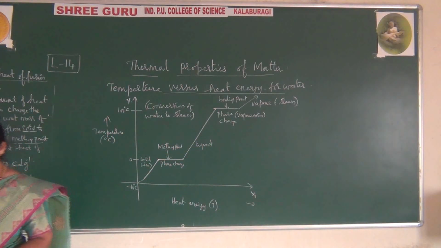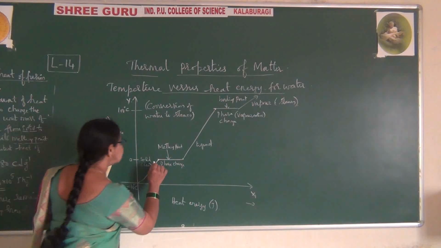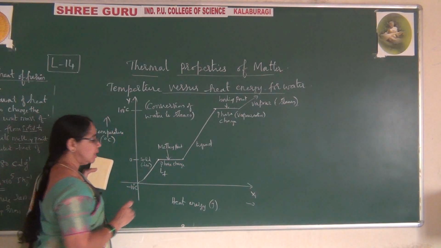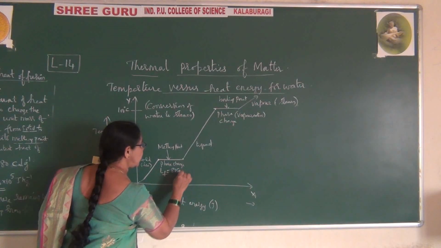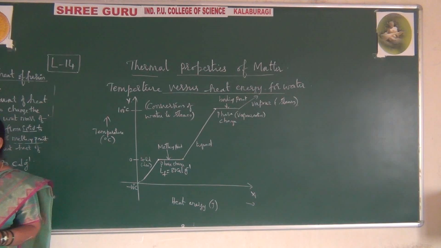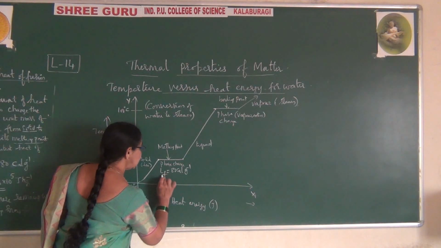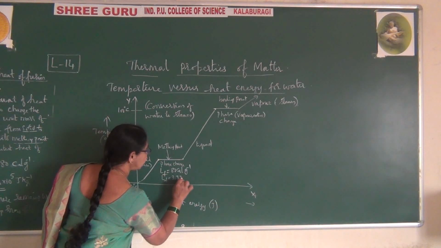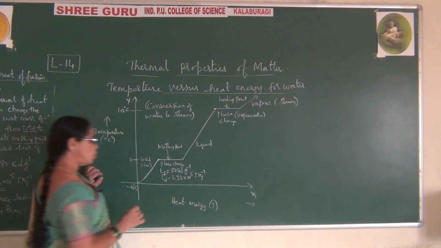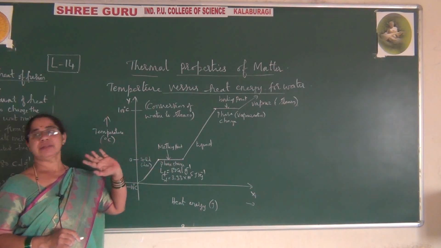What amount of energy are we supplying for this? If you are writing in terms of calories, for the solid to liquid change, that is the latent heat of fusion, which is 80 calorie per gram. Or if you are writing in terms of joules, how much are you supplying? LF is equal to 3.33 into 10 raised to 5 joules per kg. I hope you understood what I said. This amount of energy is required for it to convert from this to this.